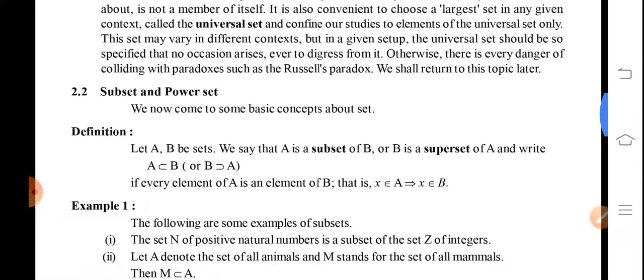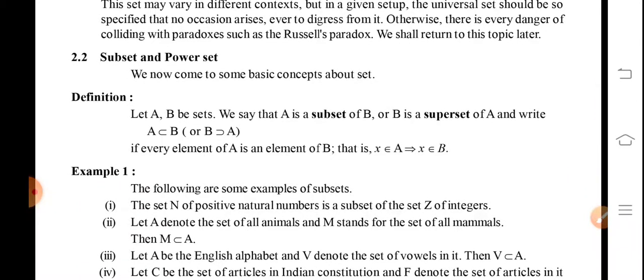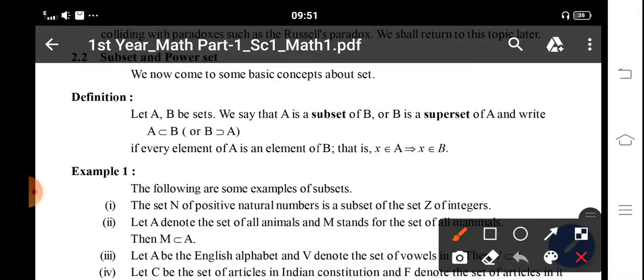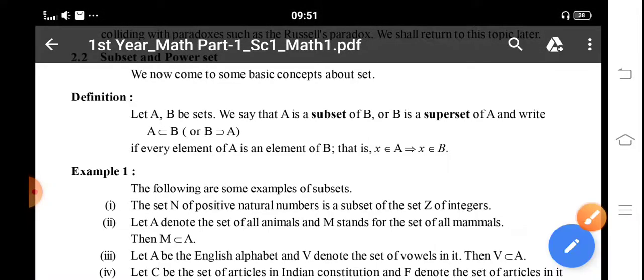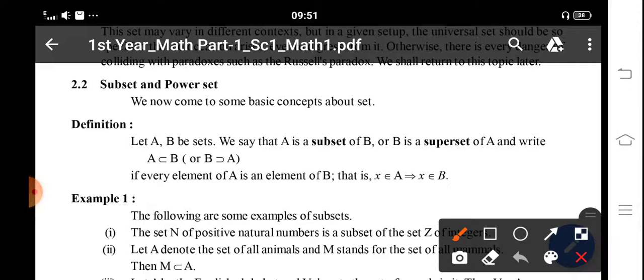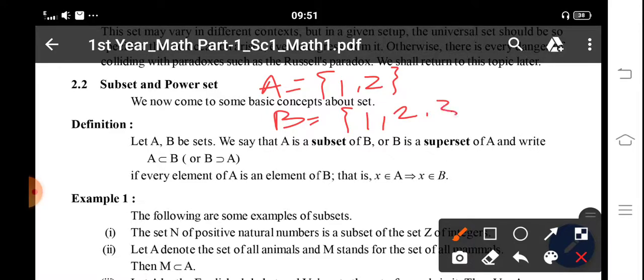Then another topic is subset and power set. So what is a subset and superset? First we will discuss what is a subset and superset. Let's see, take A as the set {1, 2} and B as the set {1, 2, 3}.